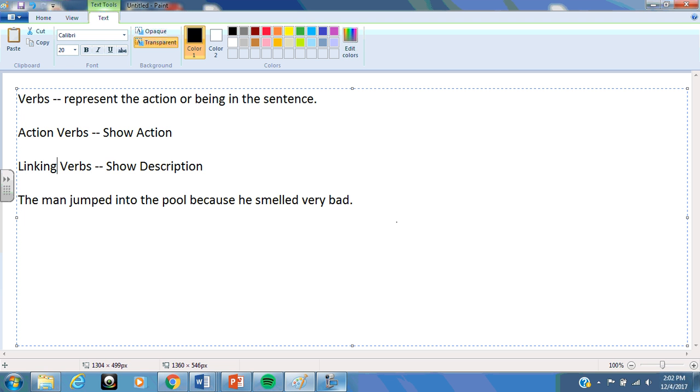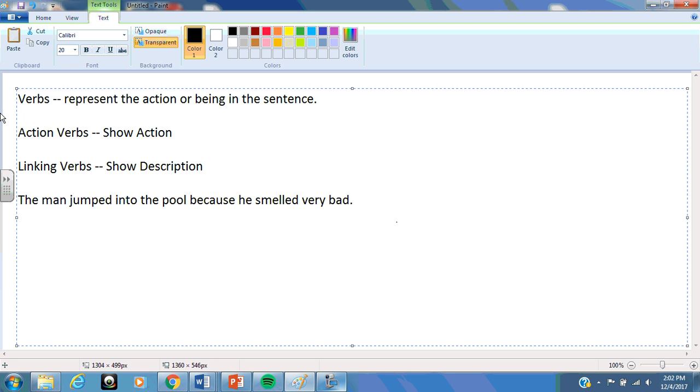So just in general, verbs are what represent the action in a sentence or the being in a sentence. A lot of times we think of verbs as action words, and that's true. They can definitely be action words, but they're not action words all the time. Sometimes they can show being or be descriptive.